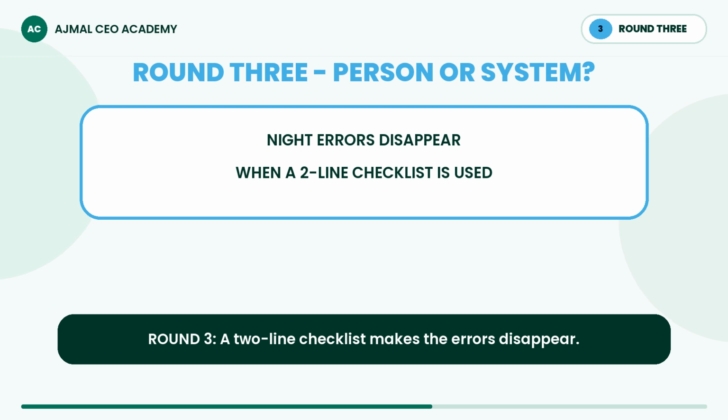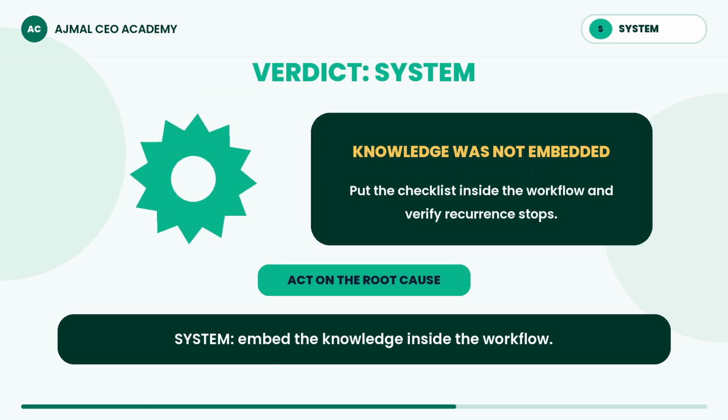Round 3. Night shift errors disappear when one supervisor uses a 2-line checklist, then return when she is absent. Person or system? System. The knowledge exists but was never embedded. Put the checklist inside the workflow and verify the error stays gone.